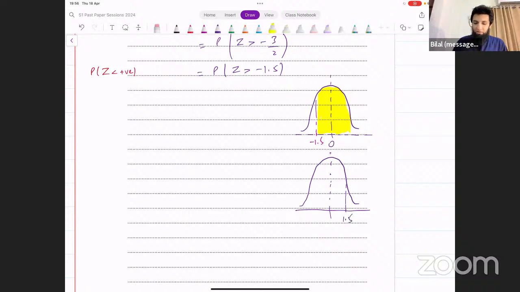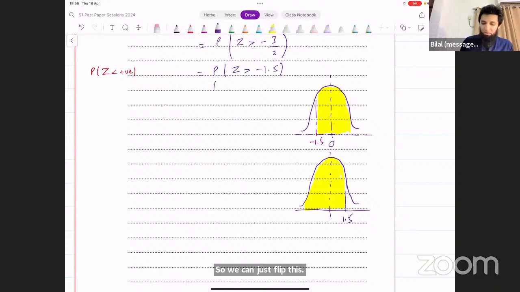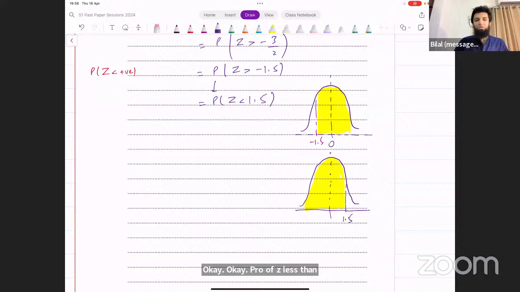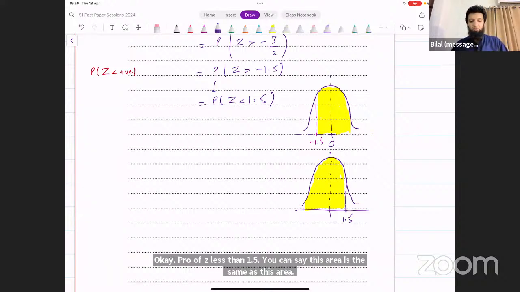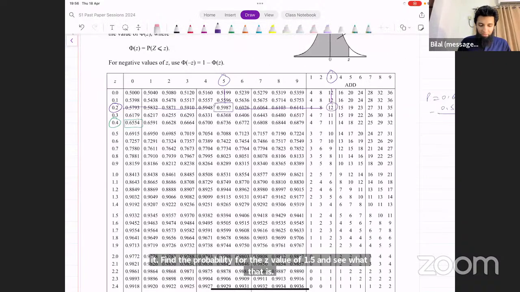So this area to the left of 1.5 is going to be the same as that because the curve is symmetric. So we can just flip this, right? We can flip the curve to get probability of Z less than 1.5. We can say this area is the same as this area. And now this is the form that we can use the table for. Find the probability for the Z value of 1.5 and see what that is. At 1.5, we have 0.9332.